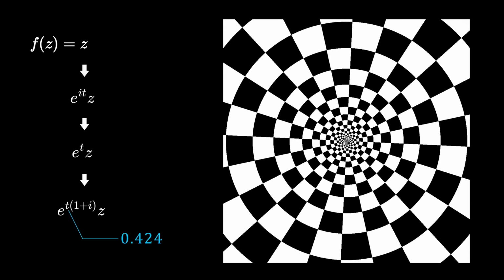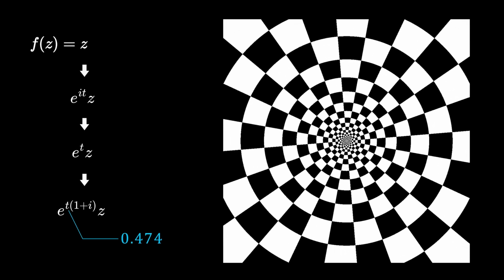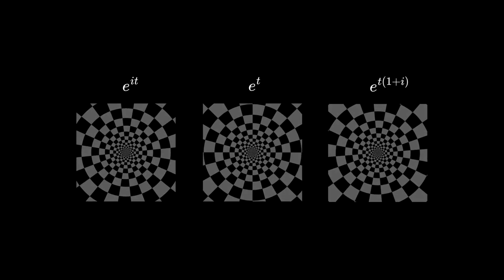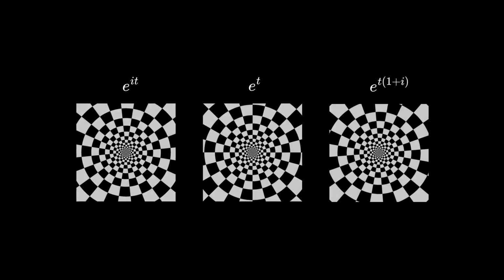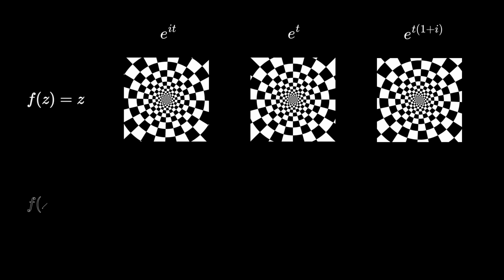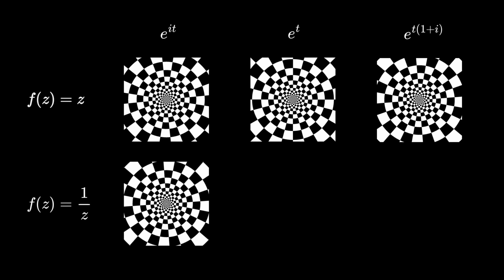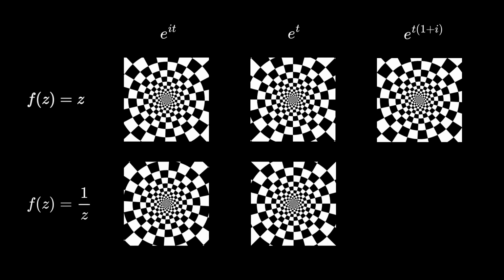Next, using exponential t multiply 1 plus i, the pattern rotates and spirals inward, creating a vortex-like motion. The exponent of the exponential function determines the rotation, shrinking, and spiraling behavior. Now, let's apply the same transformations to the function f(z) equals 1 over z.